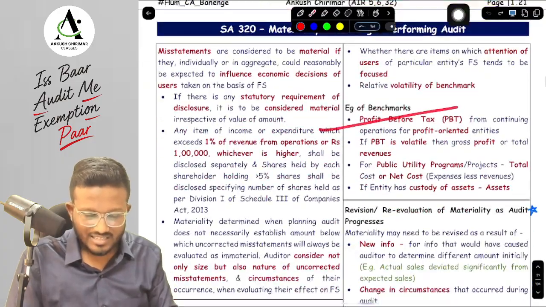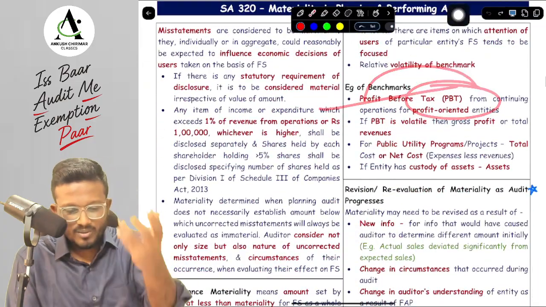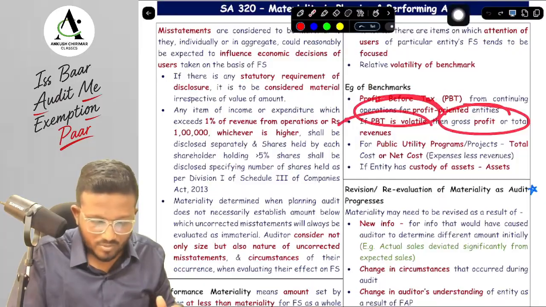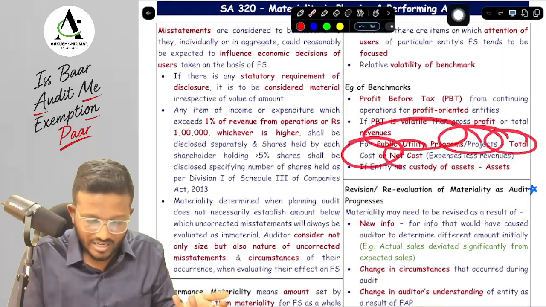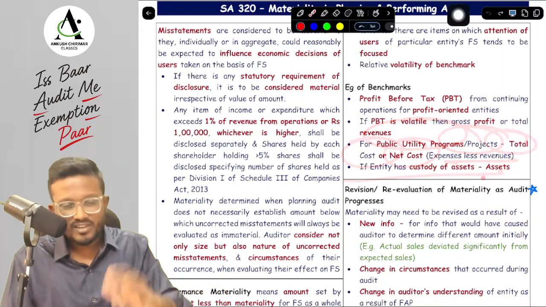Okay, yes sir, what are the examples of benchmarks, sir? Profit oriented entity, profit before tax. If PBT is volatile, then gross profit or total revenue. For public or utility program or project, it is total cost or net cost, that is minus revenue. Or for custody of assets, we have assets.